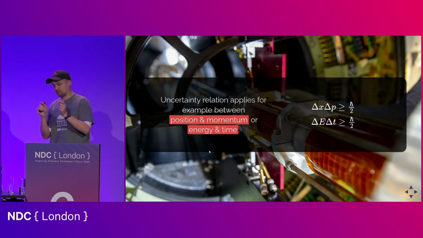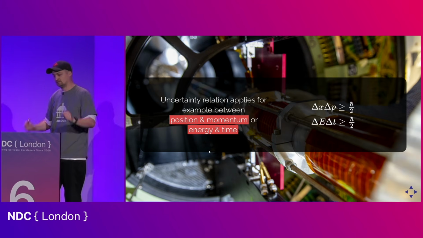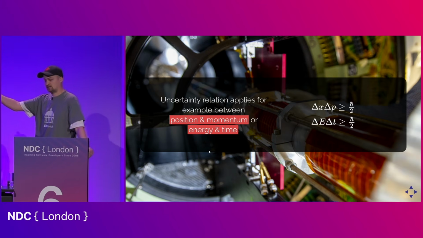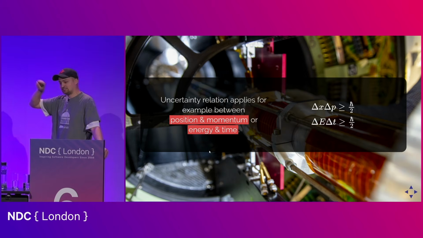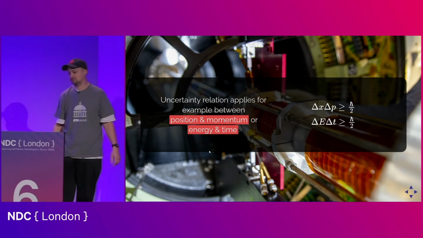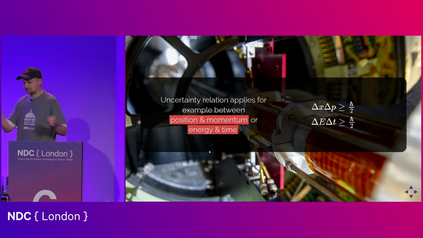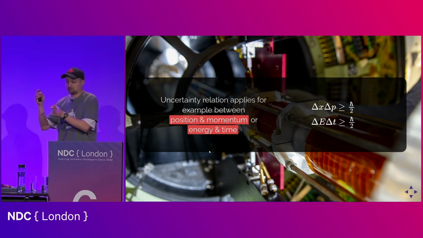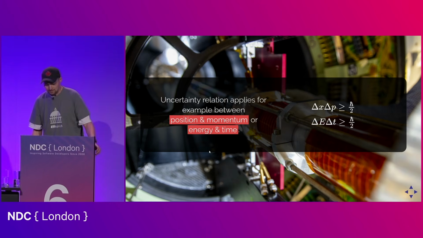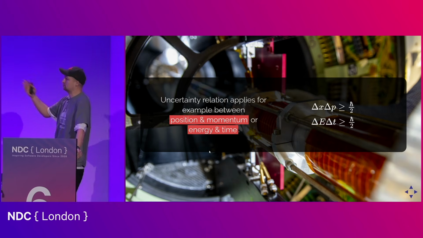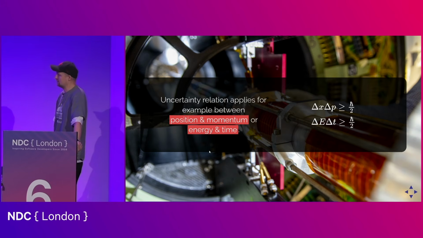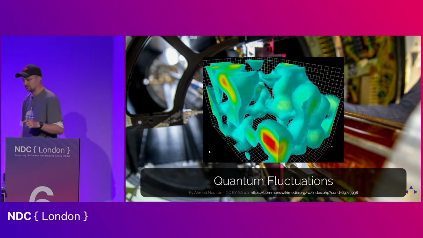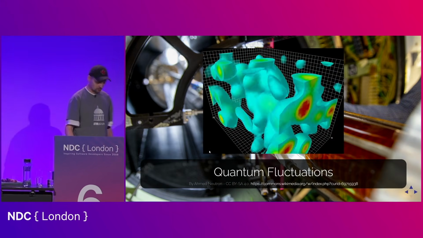And they always come in pairs, and then they immediately annihilate themselves. And when they do, they release energy. And this is the energy that they used to create themselves in the first place. So at this time scale, the arrow of time sort of loses its meaning. And we know this is true. This is not some sort of mathematical trick or a consequence of the mathematical formalism, because we can actually detect it. And this is what we call quantum fluctuations.